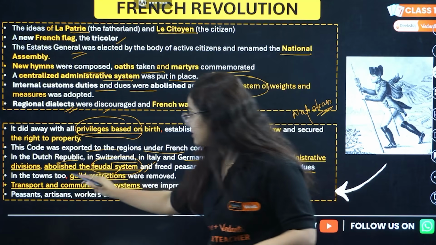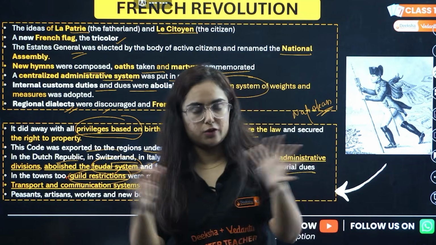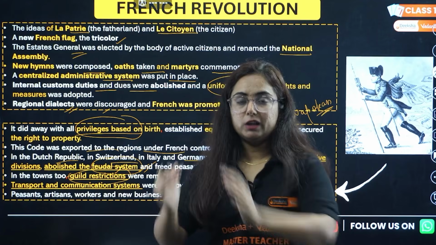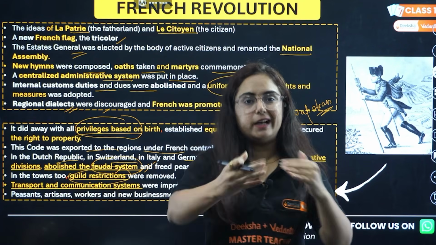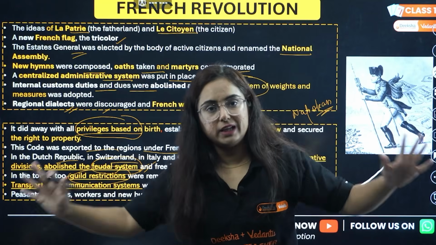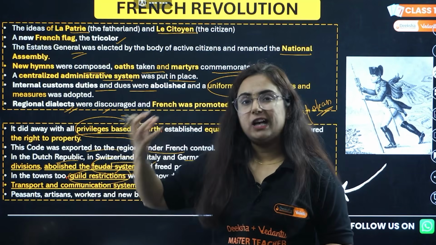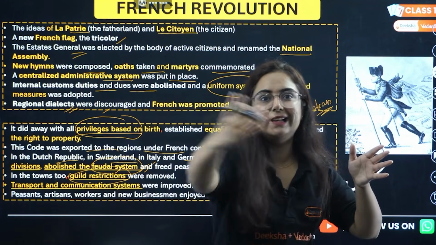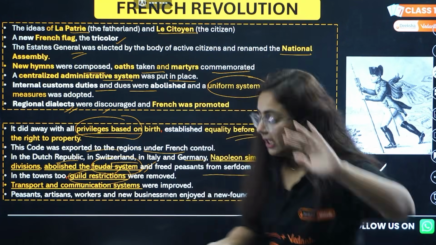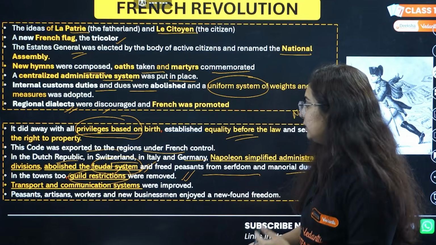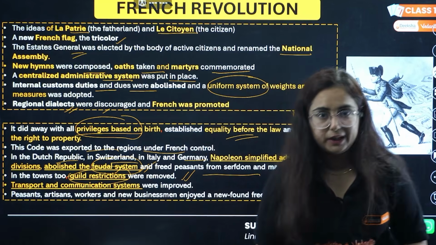Now what are these guild restrictions? Trade was going on in the country, and there were certain guilds, meaning groups. There were certain groups trading in some items. They were not allowing anyone outside their community to do that trade. Because of those restrictions, there was no equality among other people. They were not getting a chance to participate in the economy. So he removed this so that economically the people could find a new economy, a newfound freedom.